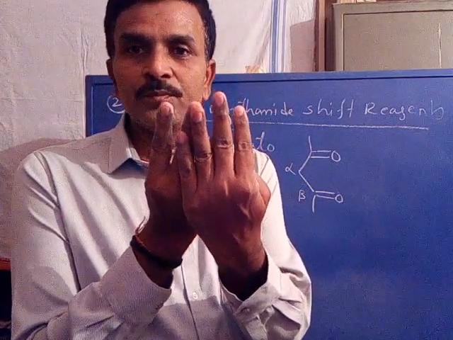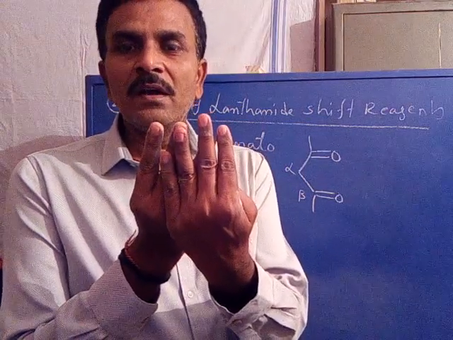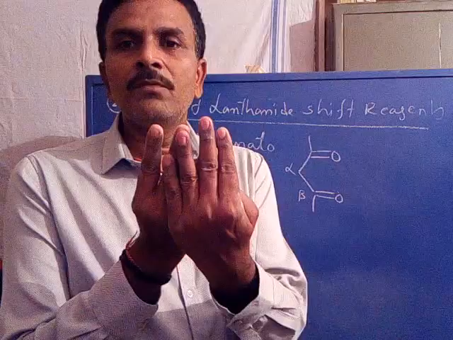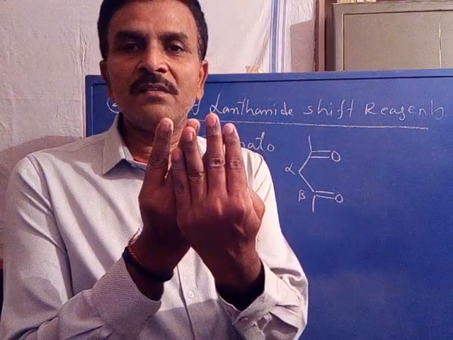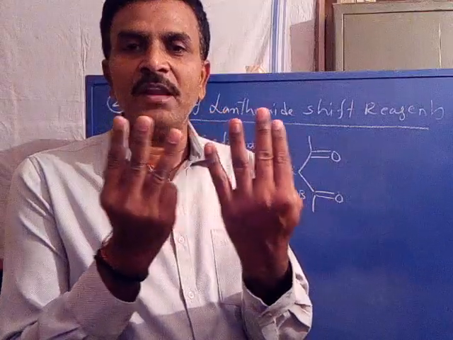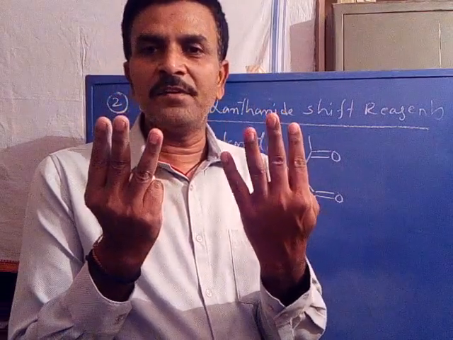When we use the lanthanide shift reagents during the recording of the NMR spectrum, what happens? These two overlapped multiplicity signals are shifted by a large frequency difference. Say this is the quartet, this is the triplet.